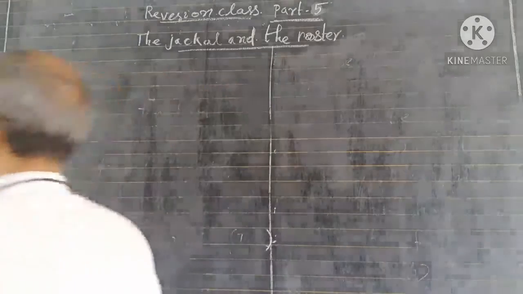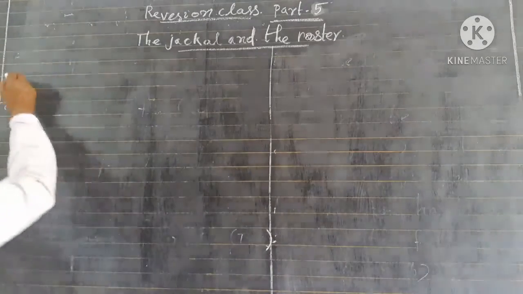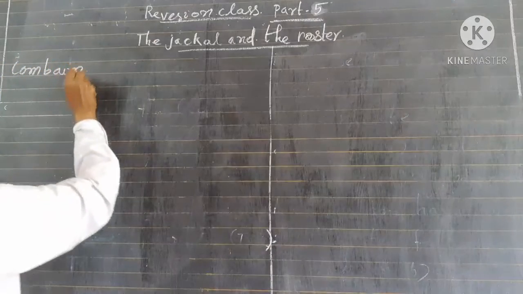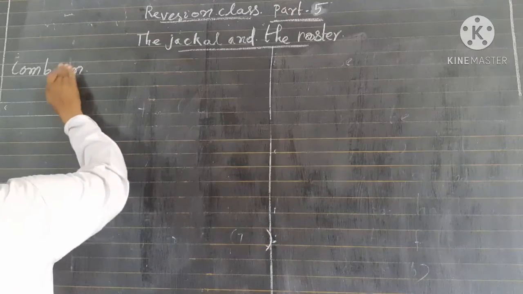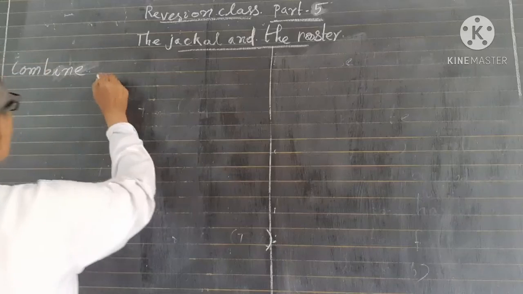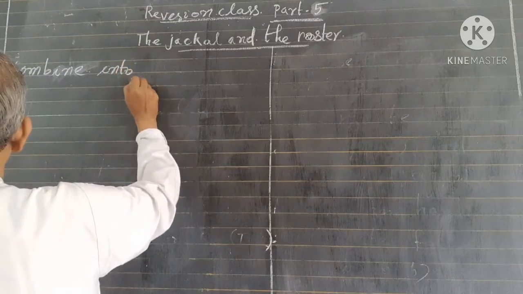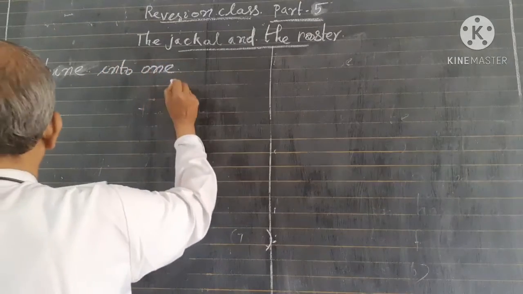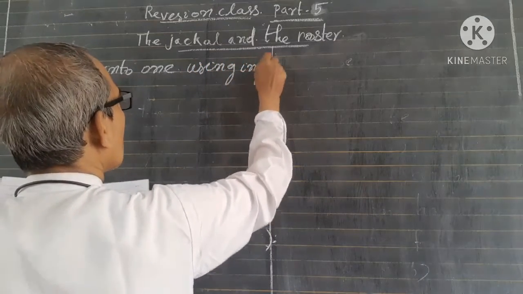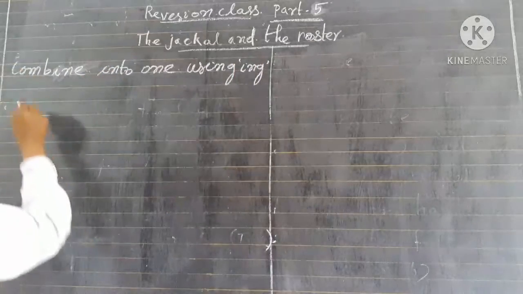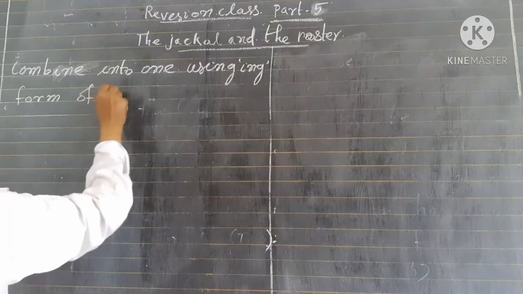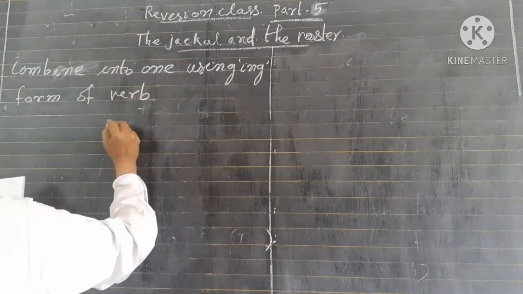Combine into one using ing form verb. Look at this. Combine into one using ing form of verb.